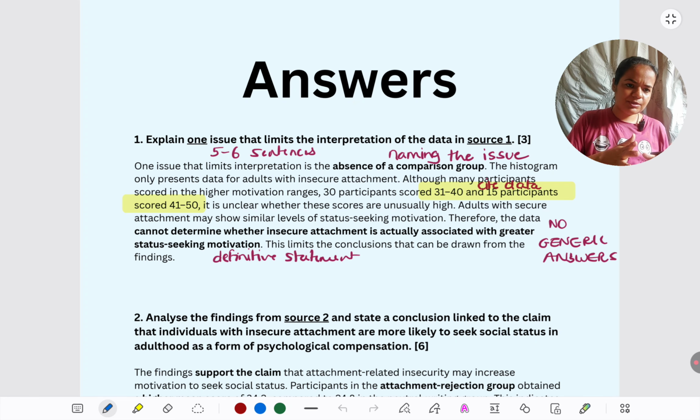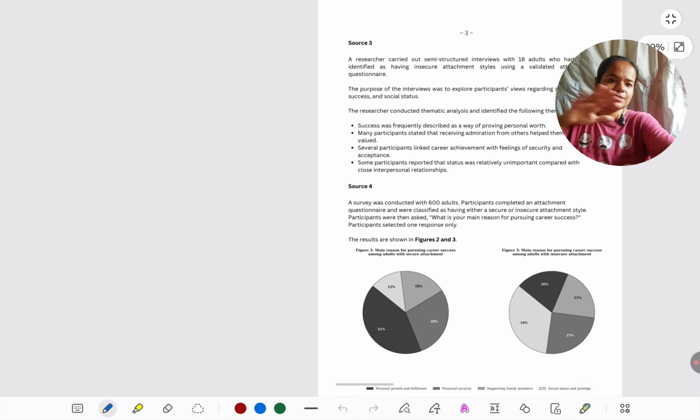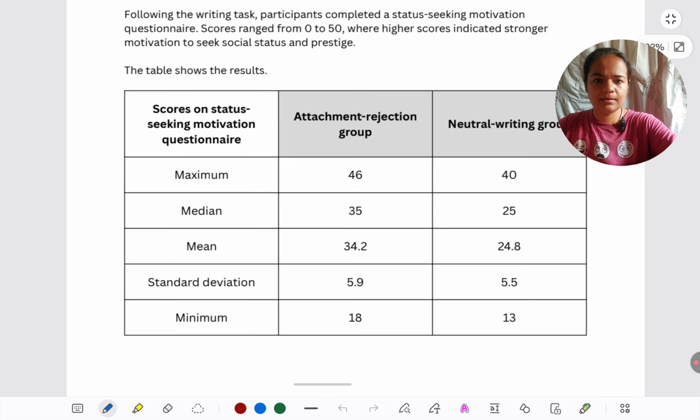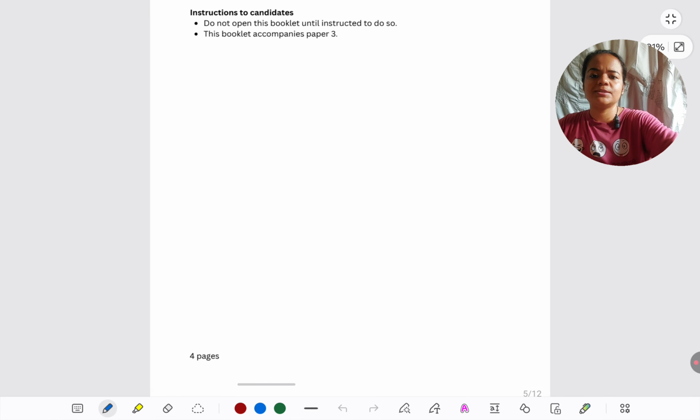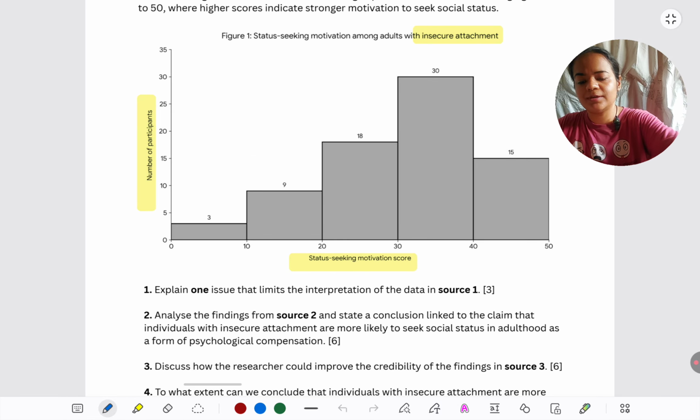Let's come back to the source ones quickly, though we have seen it, and then I won't be able to read out the whole model answer, but I will take you through a proper walkthrough of the model answer written here. Right now, what I've given you is general advice to answer any 3 marker. Sorry, this was source 1, which was done on the question paper itself, not in the resource booklet.